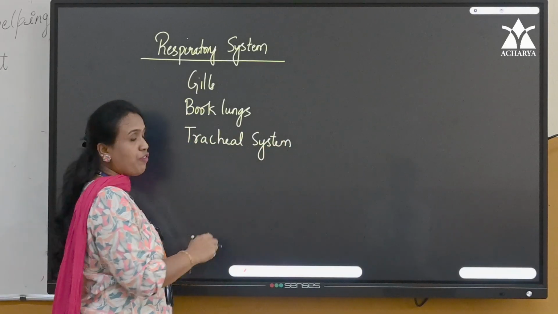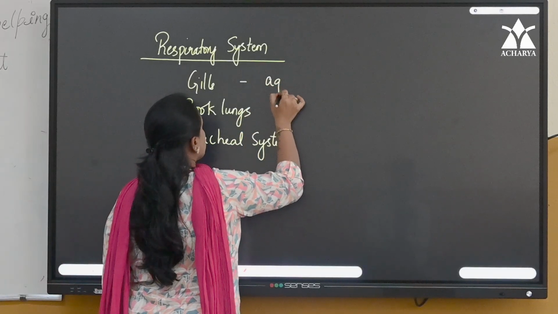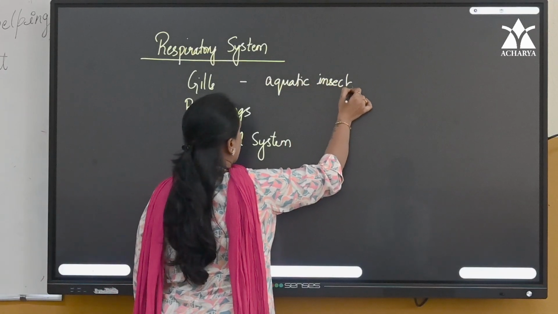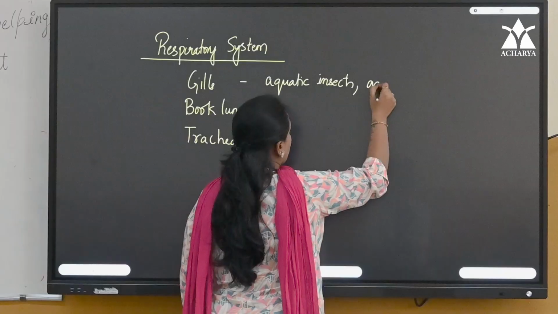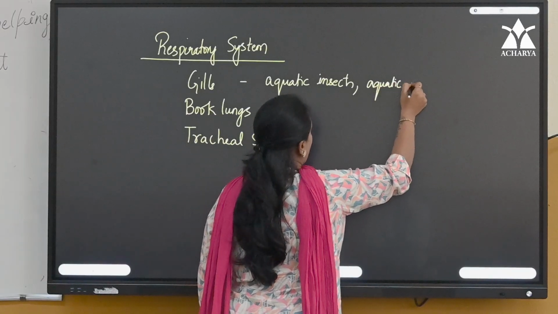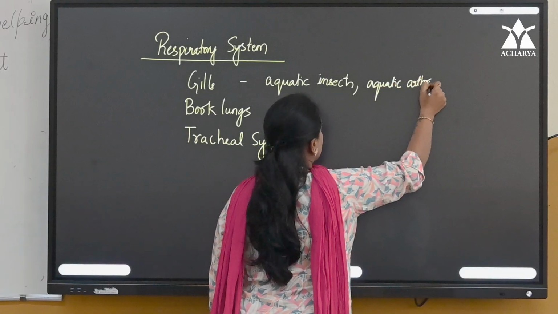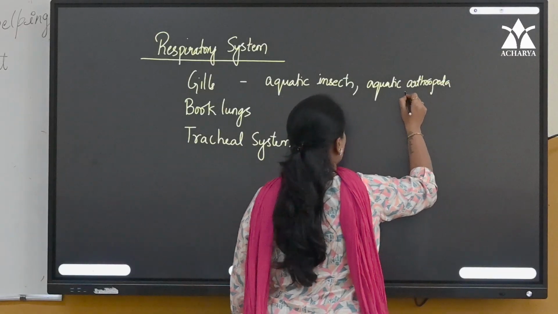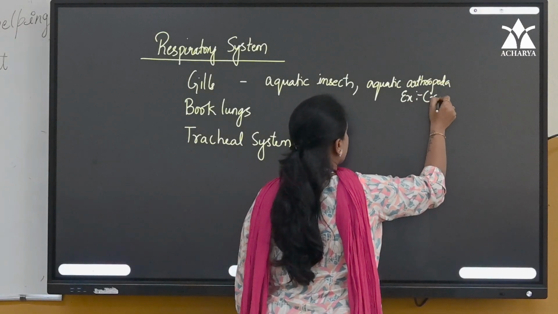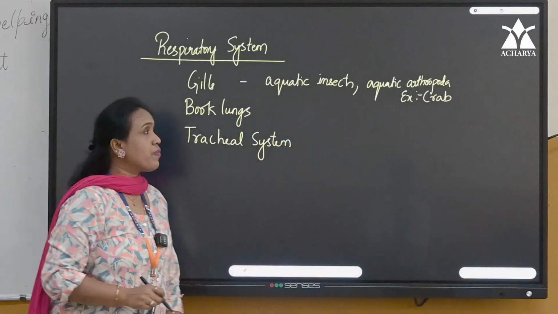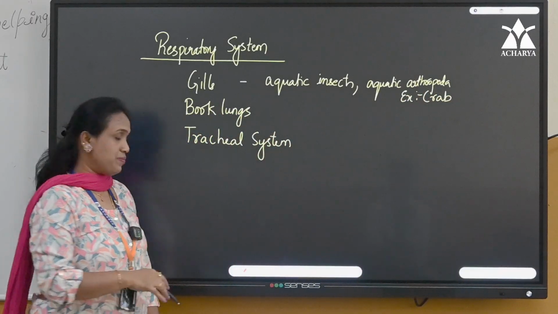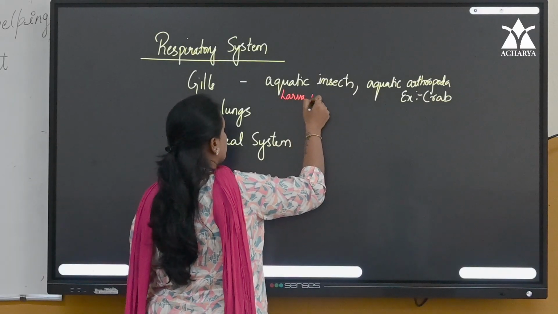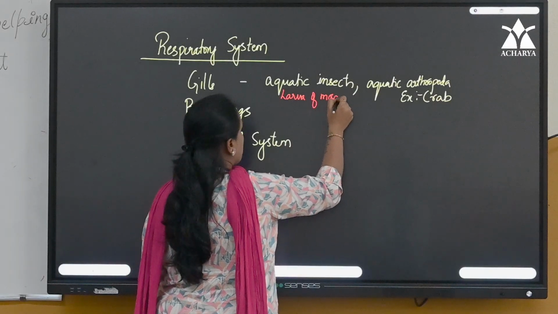Gills in case of aquatic insects as well as aquatic arthropods. Okay, example for aquatic arthropod, crab. What about aquatic insect, children? Give me an example. Larva of mosquito.